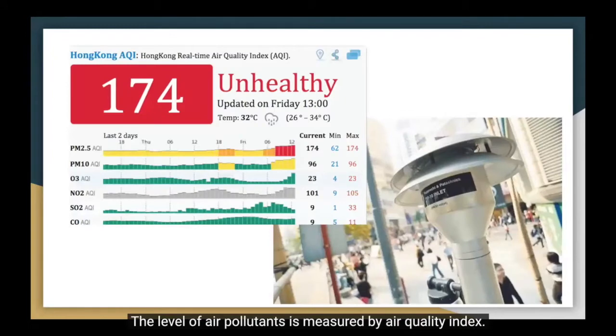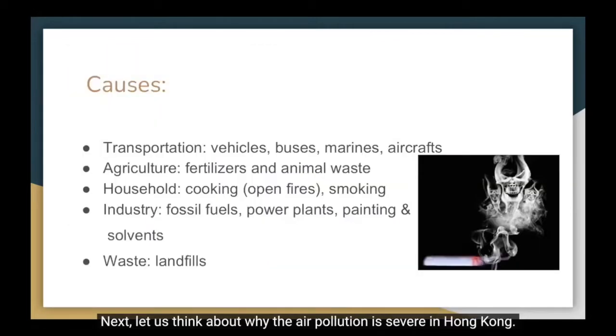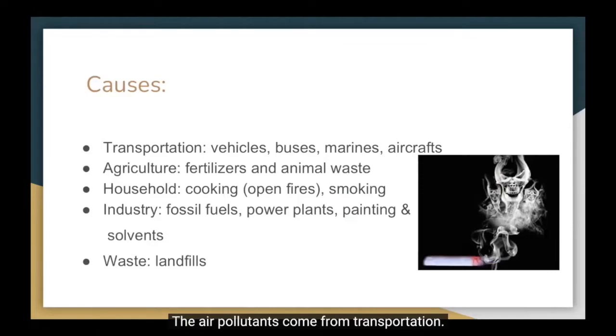The level of air pollutants is measured by the Air Quality Index. Just like this picture, it shows the real-time AQI, and the red color suggests that PM2.5 is the standard. Next, let us think about why the air pollution is severe in Hong Kong. The air pollutants come from transportation. Vehicles, buses, marines, and aircrafts produce carbon dioxide.